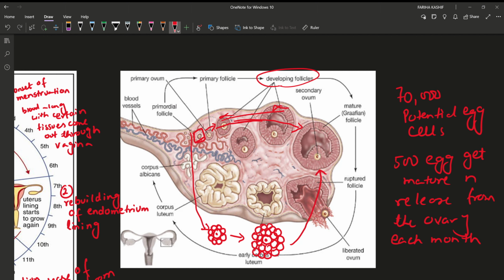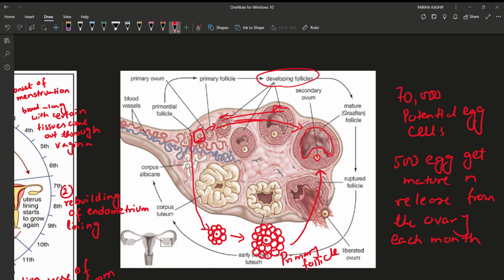So what is the difference between primary follicle and Graafian follicle? There is a fluid-filled space in the Graafian follicle, and over here lies the egg, and these are also follicle cells. So what happens each month in the ovary? Many of the primordial follicles begin to mature and form primary follicles. No need to remember the name of the primordial follicle. The primary follicle is part of your syllabus. It matures to form the Graafian follicle.